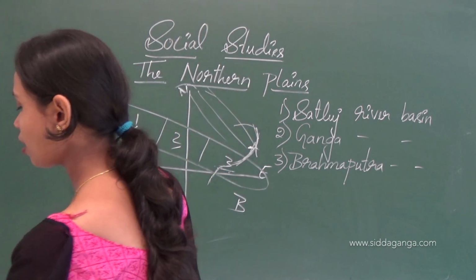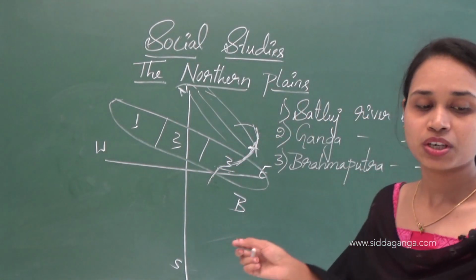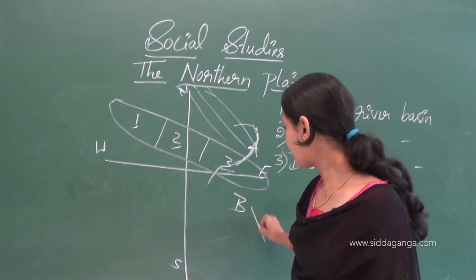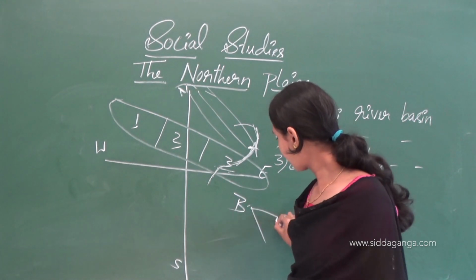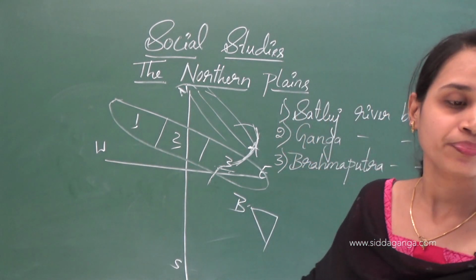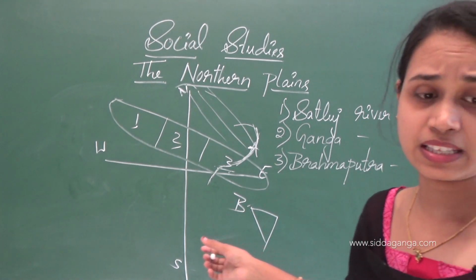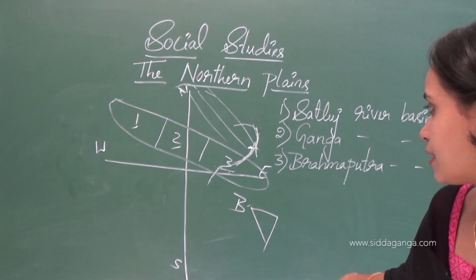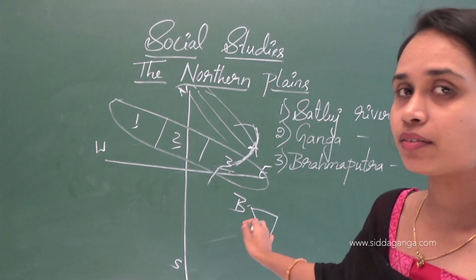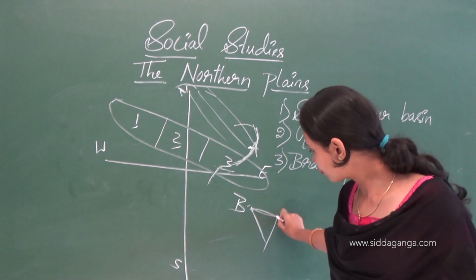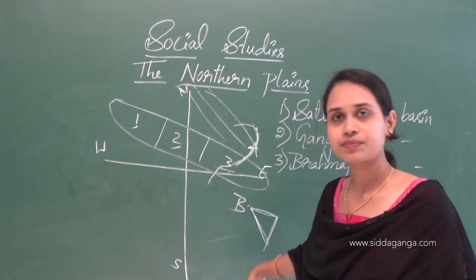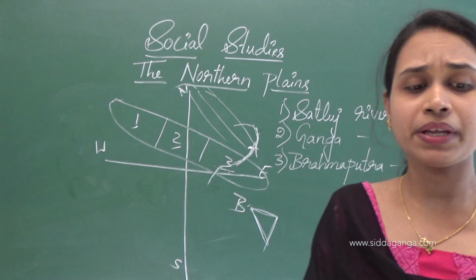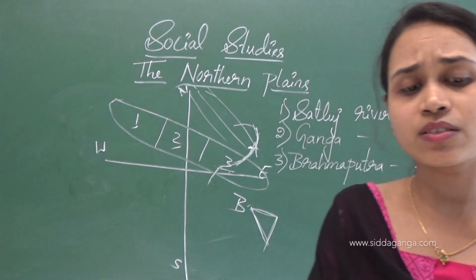Delta means an area of lower flat land, sometimes shaped approximately like a triangle, where a river divides into several smaller rivers before flowing into the sea. That is what we call a delta.